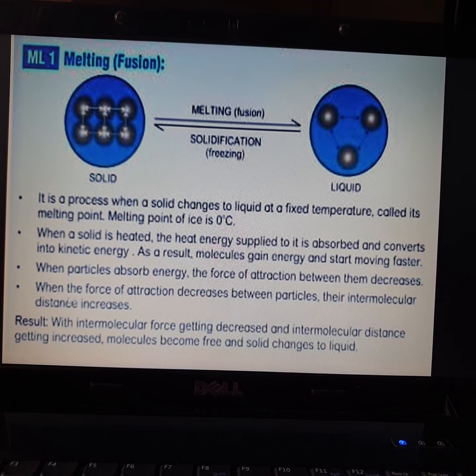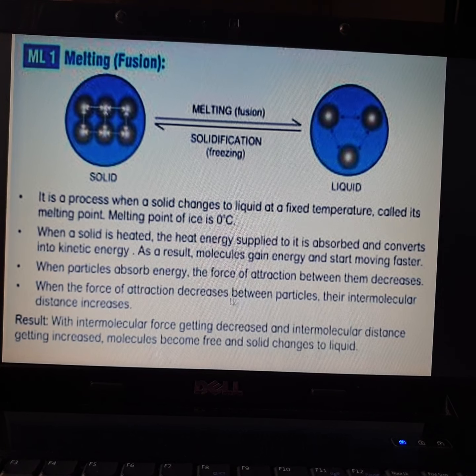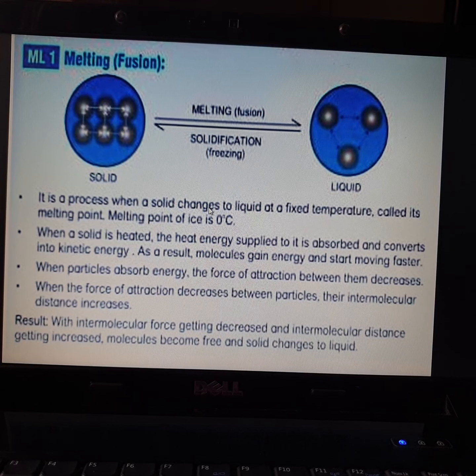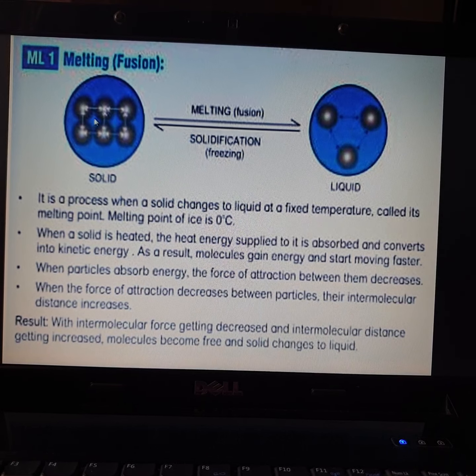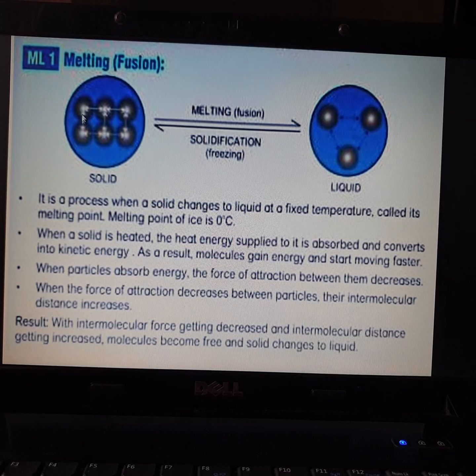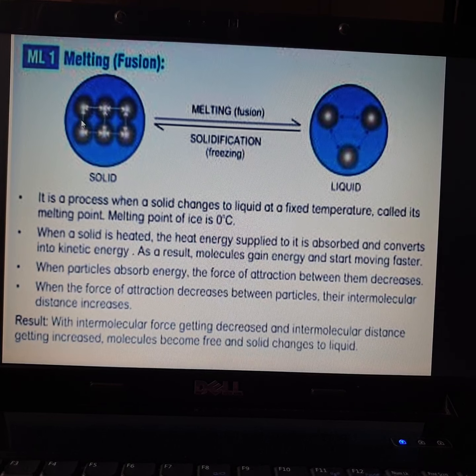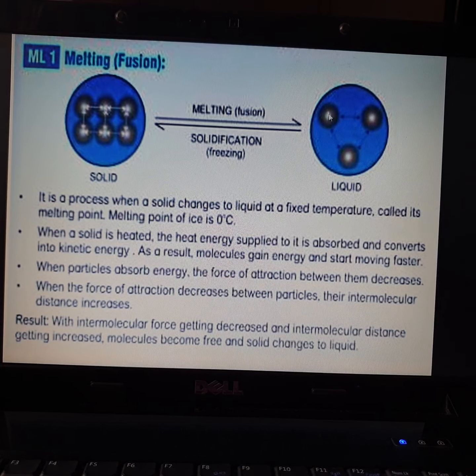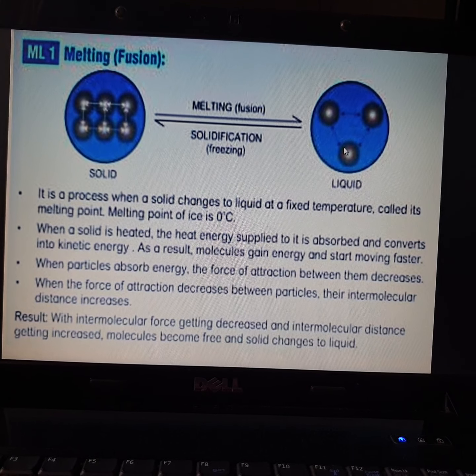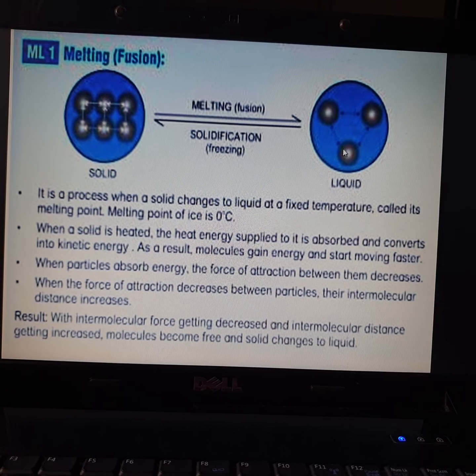Next, when the force of attraction decreases, their intermolecular distance increases. What do you mean by intermolecular distance? These two are molecules, and the distance here is very small. When you see the liquid, the distance between two molecules is very high. That is, we call it intermolecular space increasing.